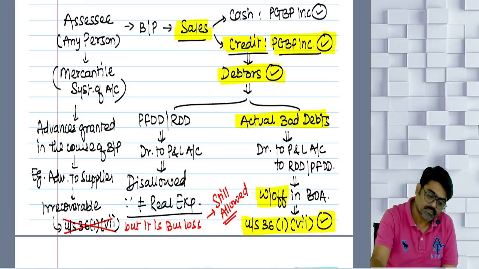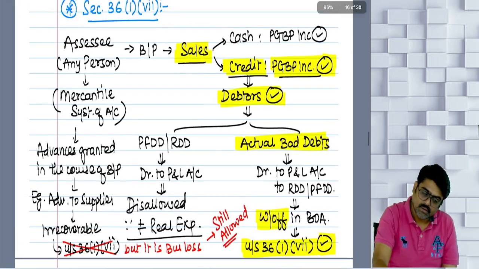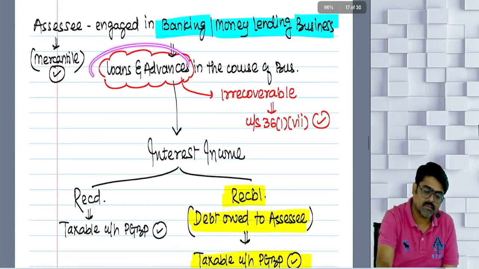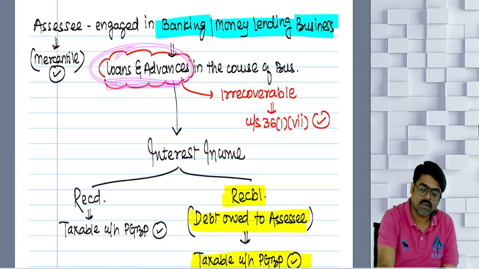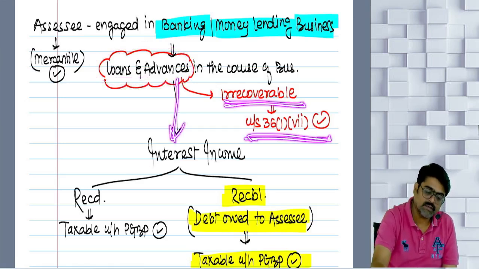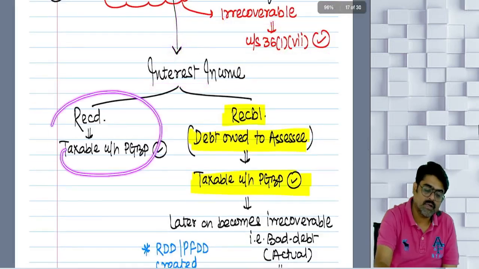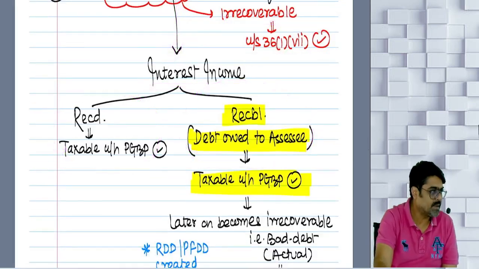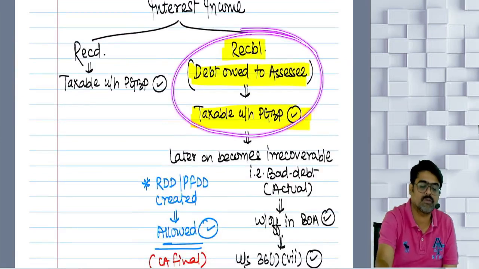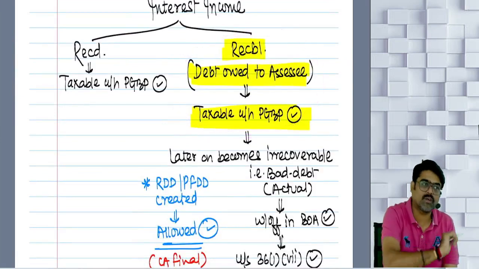Yes or no? Okay. Now see, if you are in the business of banking or money lending, then whatever loans or advances you give in your business, if they become irrecoverable, they will also be treated as bad debt. On those loans and advances, whatever interest you earn, you have already shown it as taxable under the head PGBP. Even the interest which was receivable was taxed under the head PGBP. Why? Because you are also following the mercantile system. So the interest which was receivable was also taxed as your PGBP income.